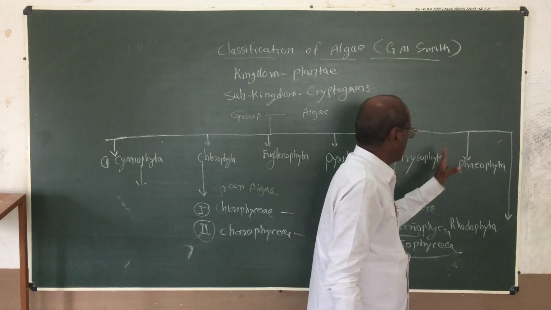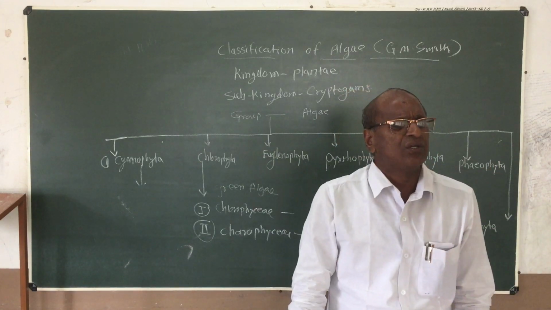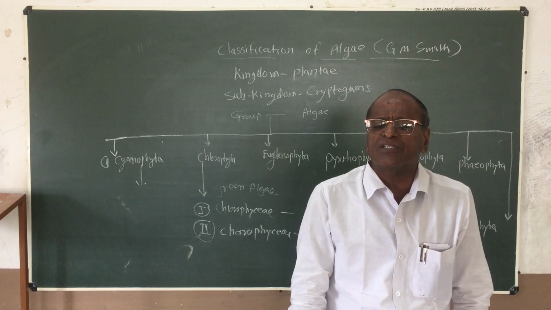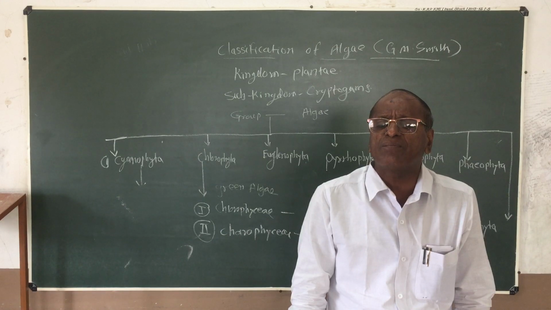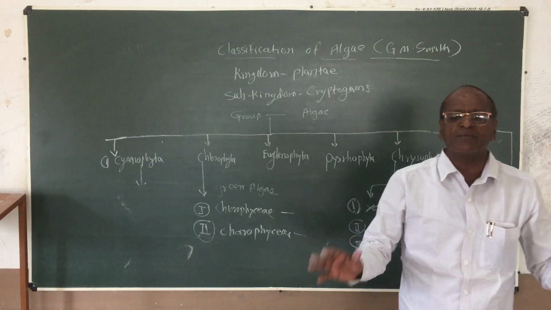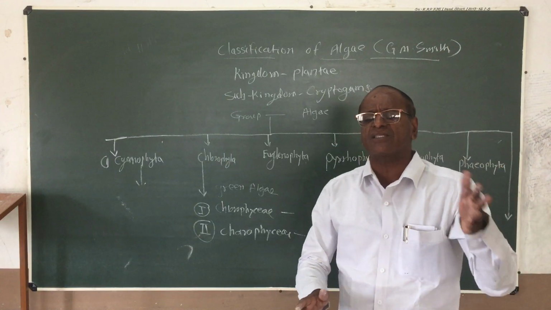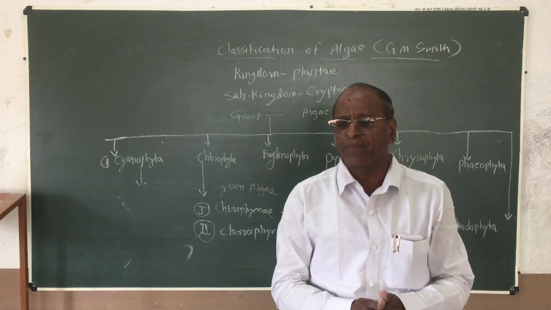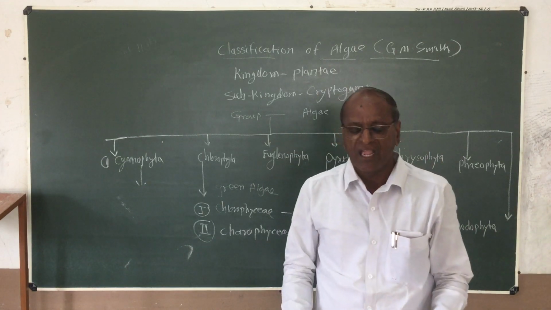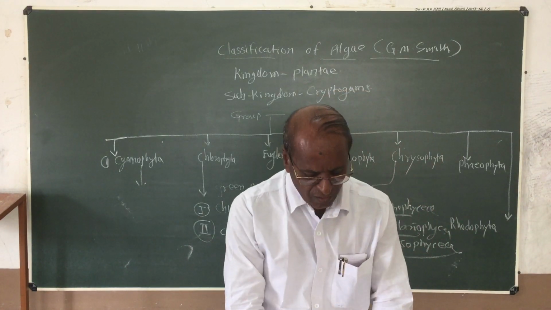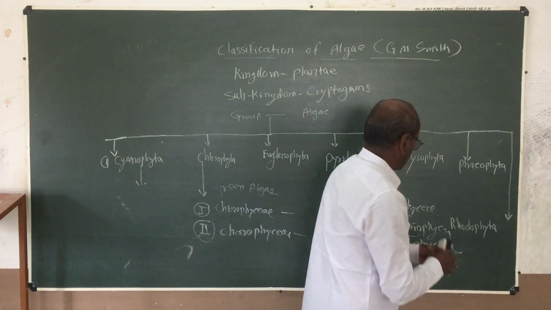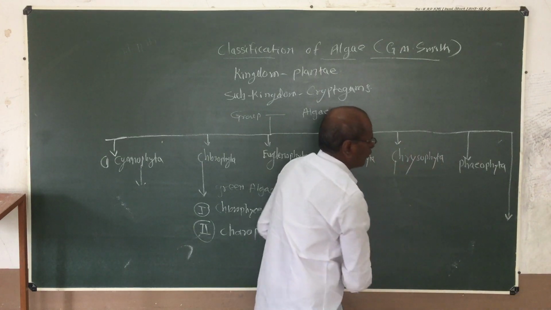These algal plants may show isogamous, anisogamous or oogamous types of sexual reproduction. Commonly, these algal plants are called brown algae. These are the characteristic features of the Phaeophyta. This Phaeophyta division may be separated into different classes. That is, the first class, पहिला जो क्लास आहे तो कुठला आहे?